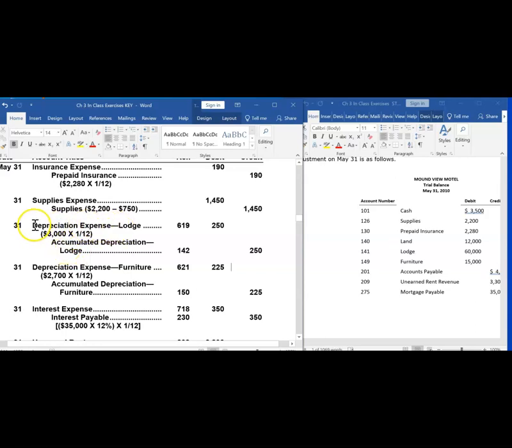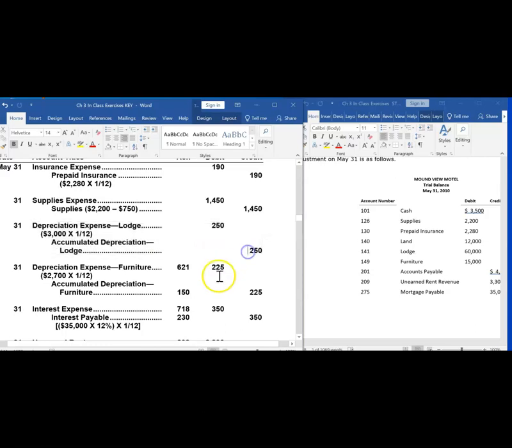First, let's record the depreciation expense of the lodge. We debit the depreciation expense to record more expense for the lodge in the amount of $250. Now these numbers aren't here yet because we haven't actually posted these. So let me take them out. We're debiting the expense account, and we keep track of how much of a property, plant, or equipment has depreciated in the accumulated depreciation account.